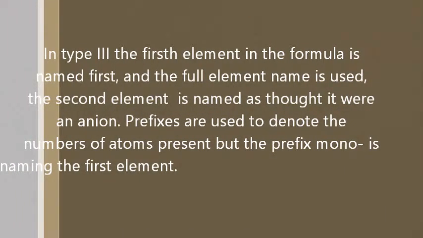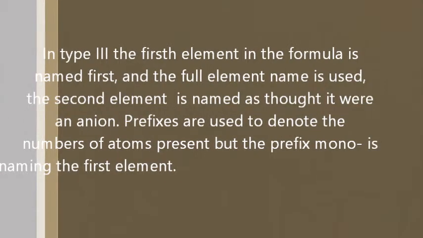In type 3, the first element in the formula is named first, and the full element name is used. The second element is named as though it were an anion. Prefixes are used to denote the numbers of atoms present, but the prefix "mono" is never used for naming the first element.